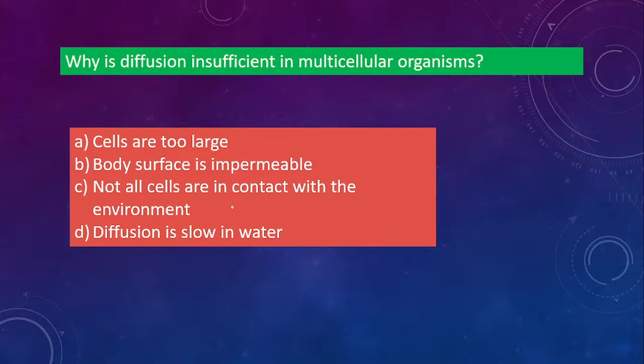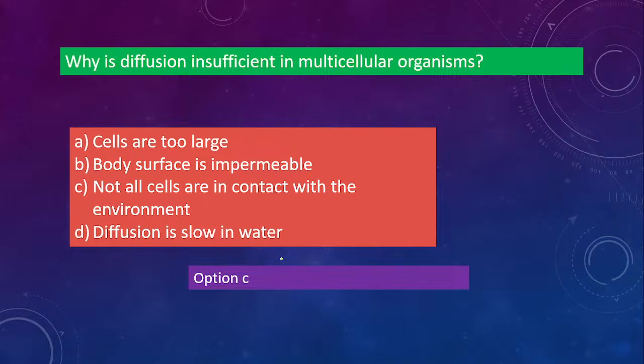Next one, why is diffusion insufficient in multicellular organisms? We have already discussed unicellular, so this is for multicellular. Option A, cells are too large. Option B, body surface is impermeable. Option C, not all cells are in contact with the environment. Option D, diffusion is slower in water. So what will be the answer for this? Why is diffusion insufficient in multicellular organisms?